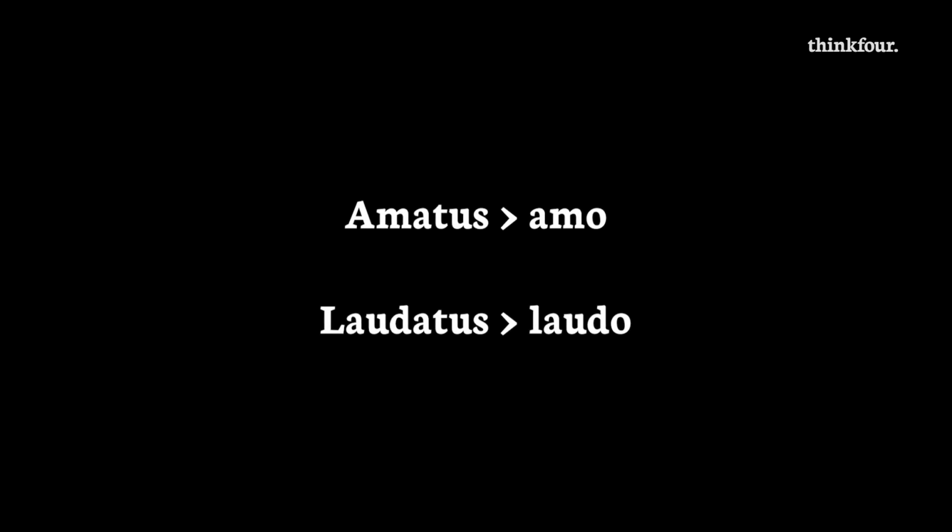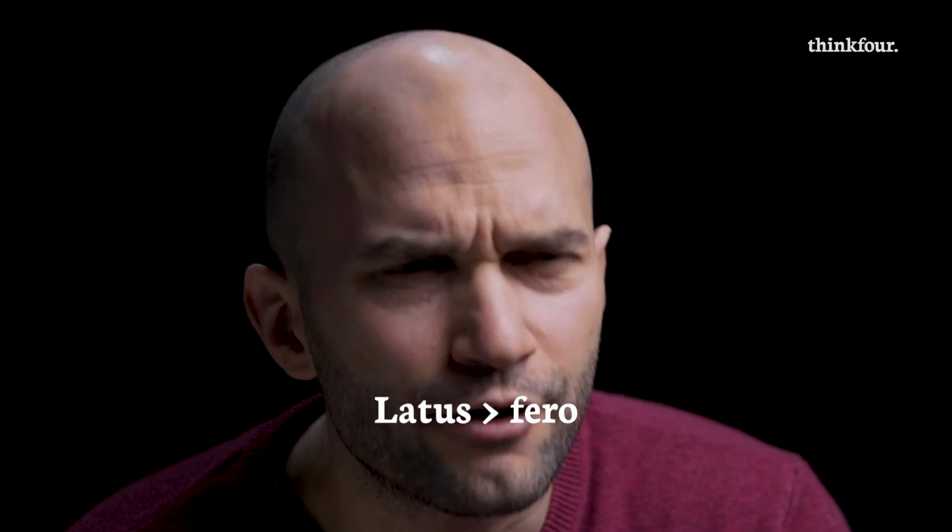Most Latin verbs are regular. However, there is a substantial number of verbs that are not just irregular, but highly irregular. While it is fairly easy for us to acknowledge that amatus is the past participle from amo and laudatus from laudo, how are we supposed to remember that pulsus comes from pello, that gestus comes from gero, or still, that latus comes from fero? Here is the trick.